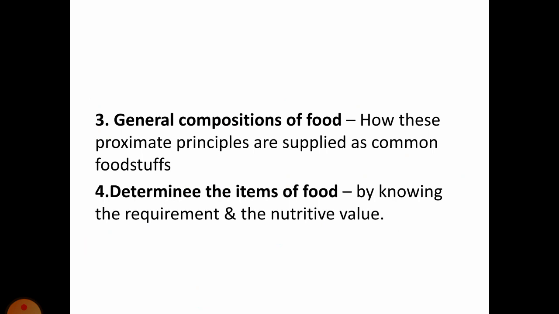Next rule, that is general composition of the food. How these proximate principles are supplied as common foodstuffs. So for that we need to know the nutritive values of each foodstuff, and accordingly it is prescribed. Next one is determination of the items of food. By knowing the requirement and the nutritive value, we need to prescribe each food item.